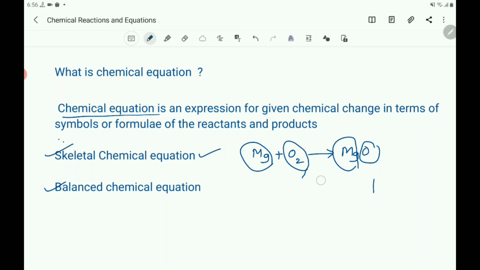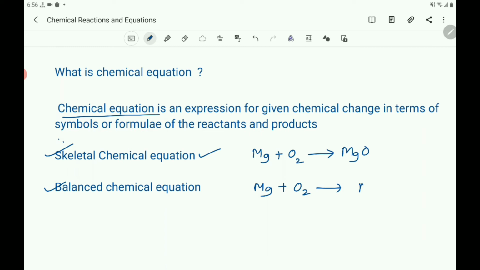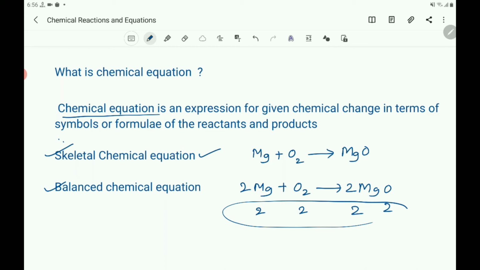And when does it become a balanced chemical equation? Mg plus O2 gives MgO, and you balance it this way. Now you count the number of atoms on both sides. Here 2 Mg atoms, and here also 2 Mg atoms, and oxygen 2, and here also 2. Now it becomes a balanced chemical equation.